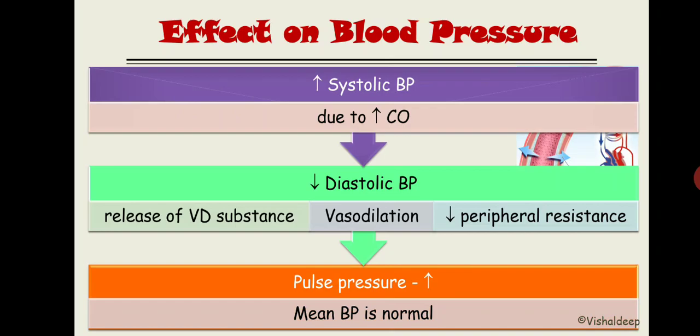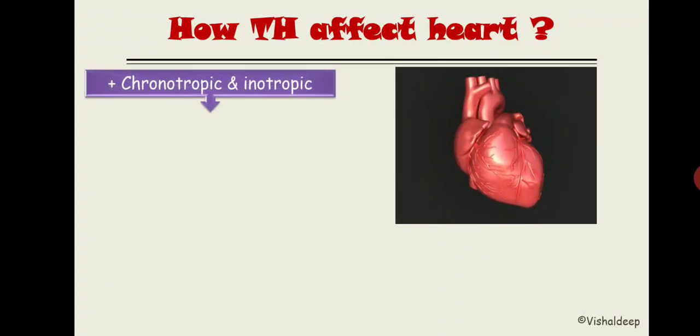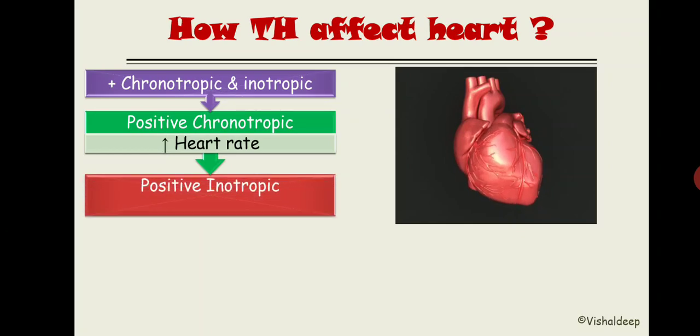Now how does the thyroid hormone affect the heart? What does the thyroid hormone do to the heart? See, first enumerate what it will do. Thyroid hormone causes positive chronotropic and positive inotropic action. Now what is positive chronotropic action? Positive chronotropic action means it will increase the heart rate, and positive inotropic effect is basically increasing contractility.